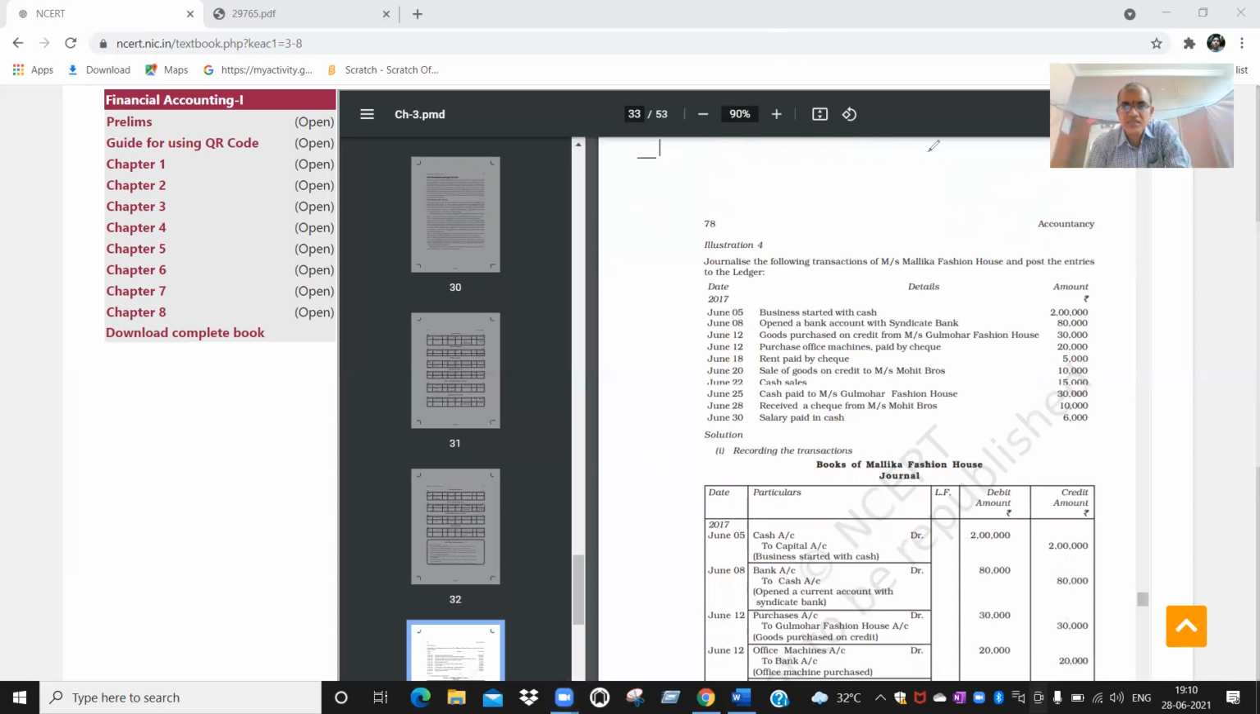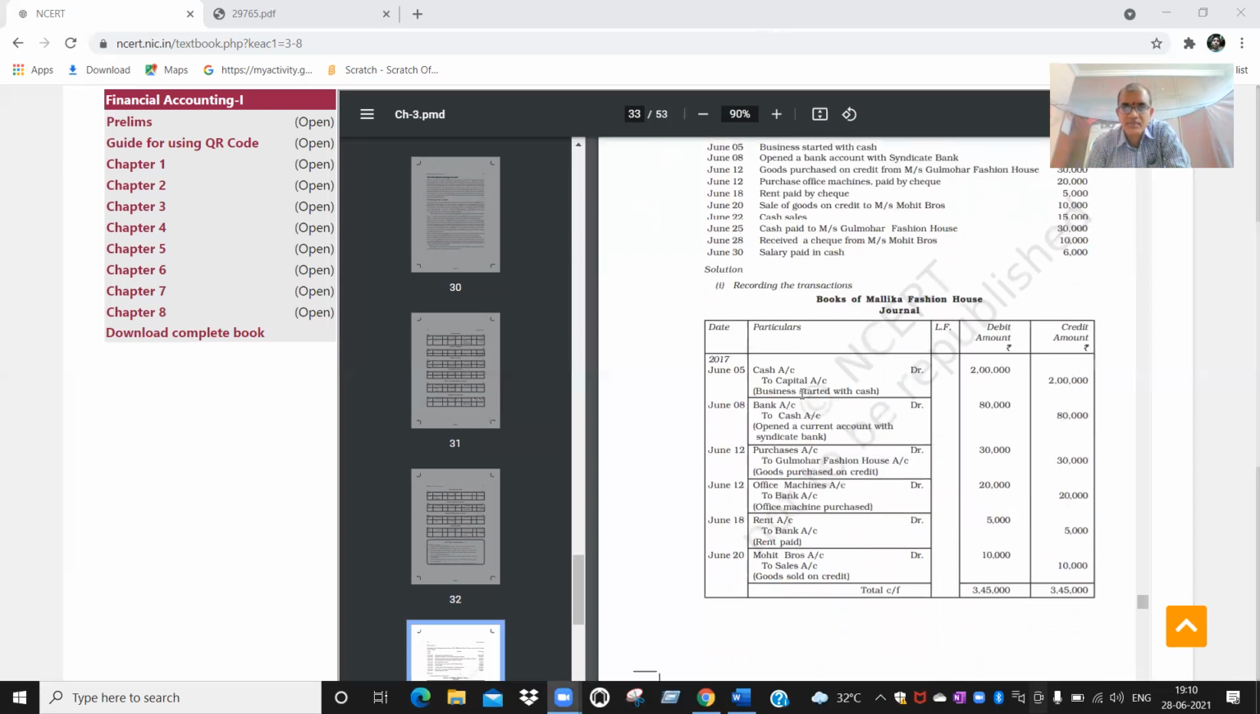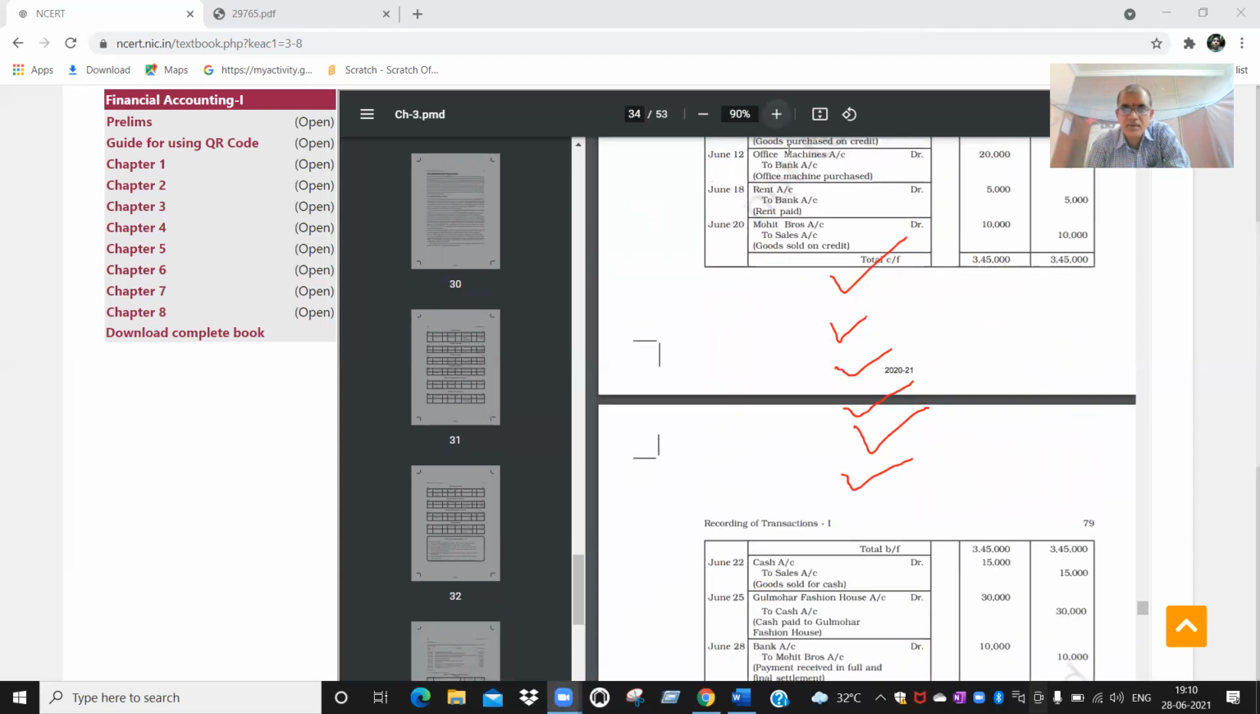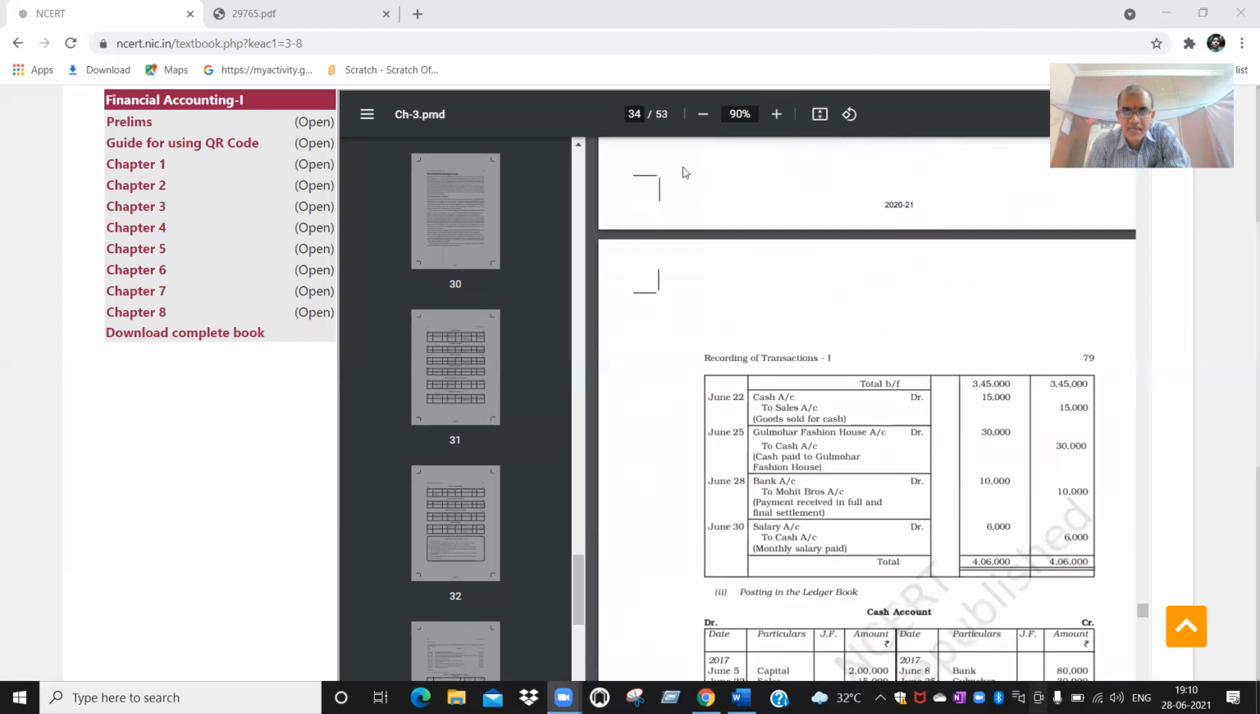Now you see, I am just reading the journal entries. Cash account debit to capital account. Then bank account debit to cash account. Purchase account debit to Gulmohar Fashions House. Office machines account debit to bank account. Rent account debit to bank account. Mohit Brothers account debit to sales account. Again, you can see how they are going to make it. See, cash account.